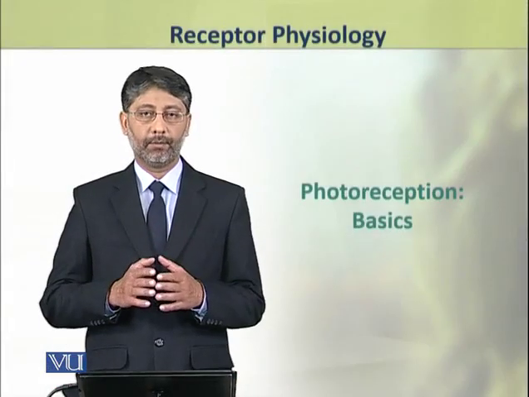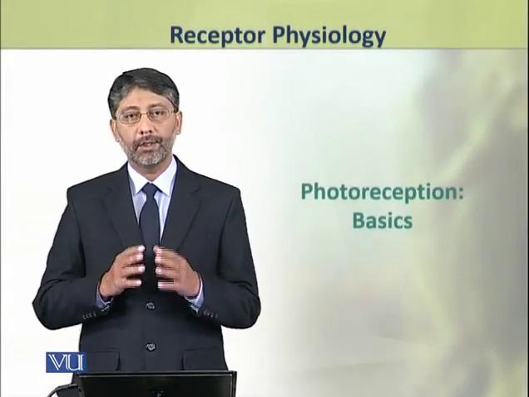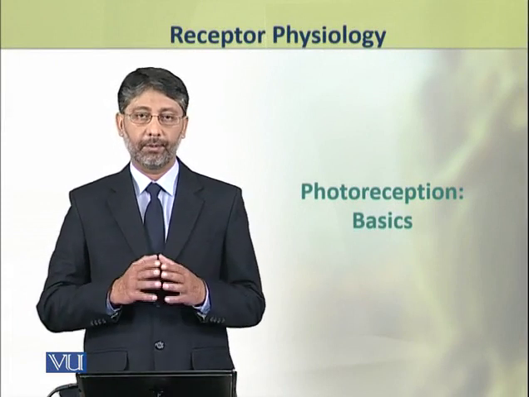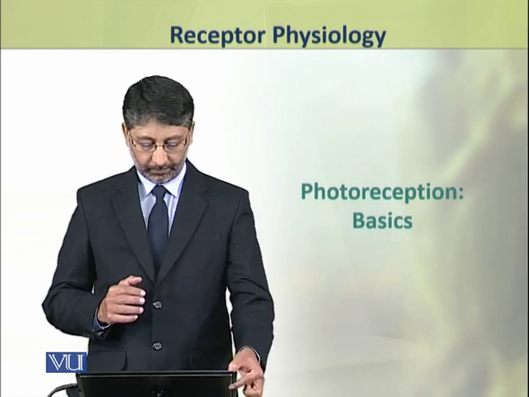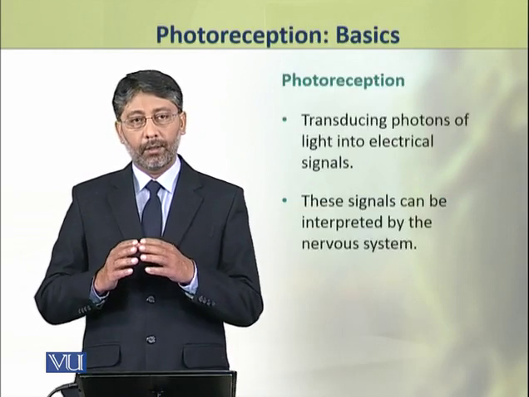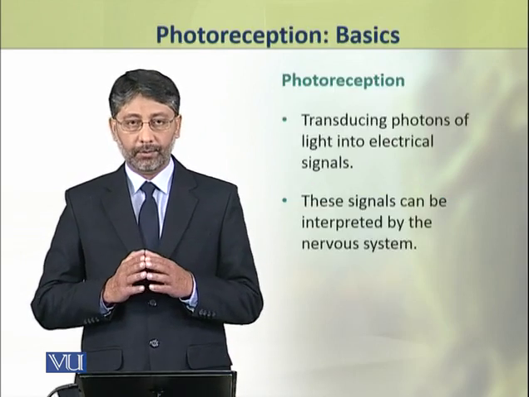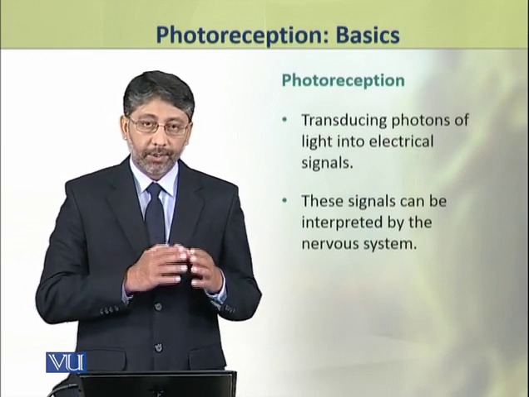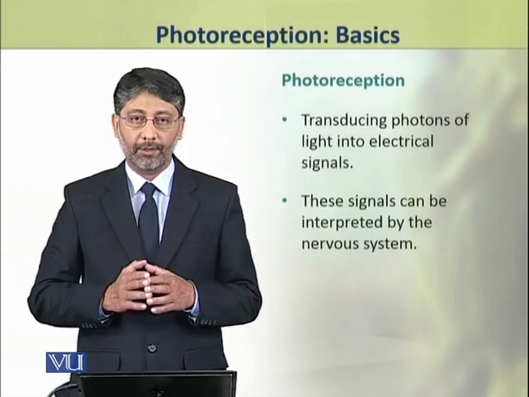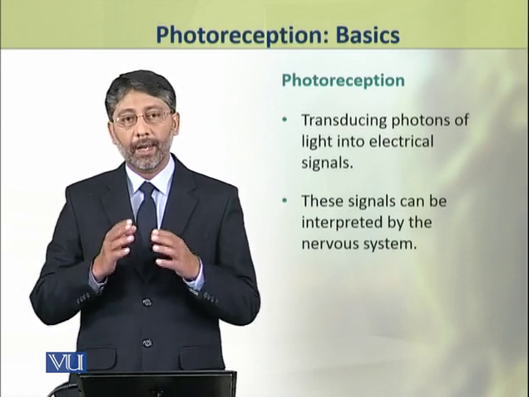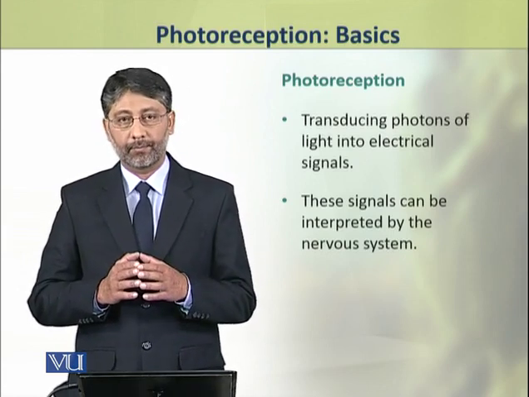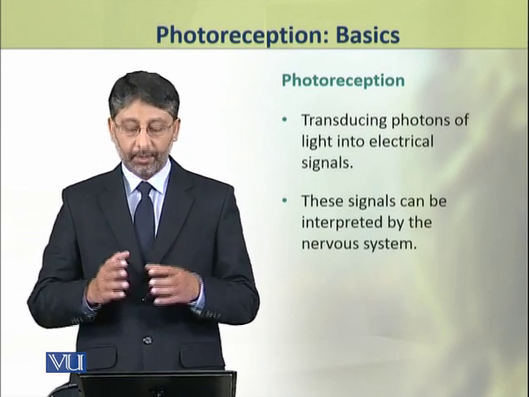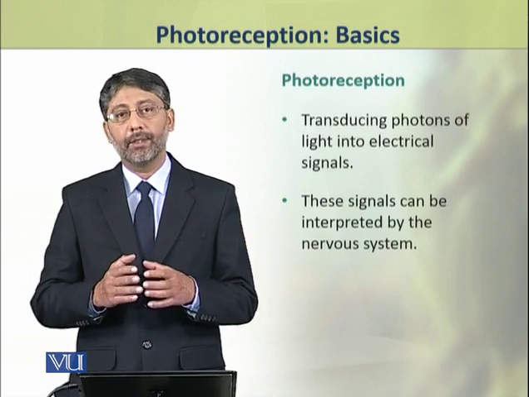Dear students, in this topic, we shall discuss some basics of photoreception in animals. The photoreception involves the transduction of photons of light into the electrical signals. These signals can be interpreted by the nervous system.